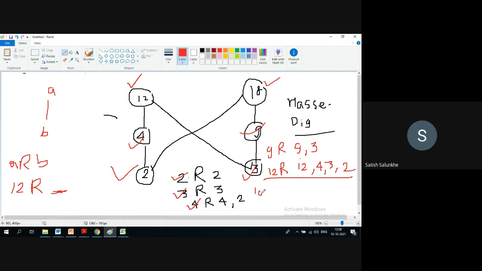Now going for 18. 18 is related to whom? 9, 3 and 2. Perfect. Very good. So this is what we discussed just now with respect to the Hasse diagram. We'll stop here at this point of time. But before closing this session, I will pose certain questions to work on by yourself.